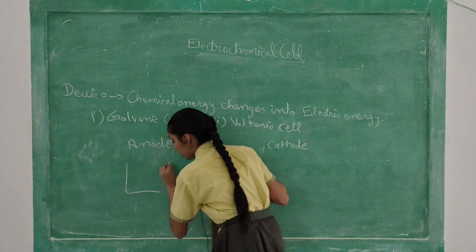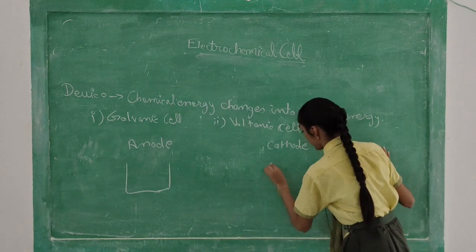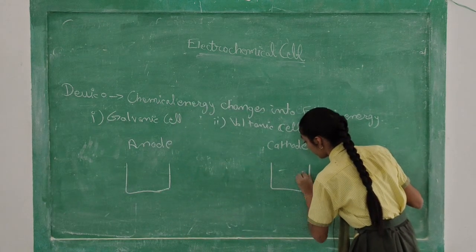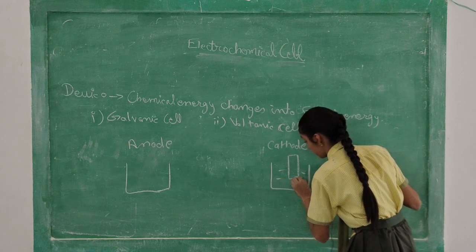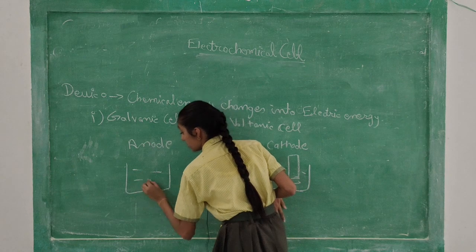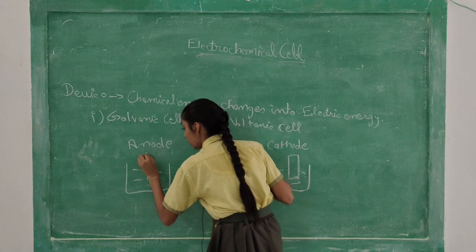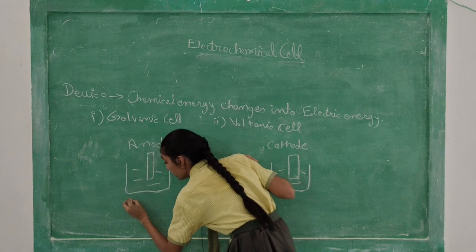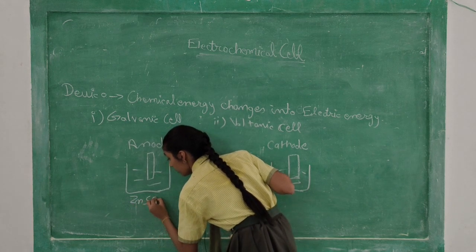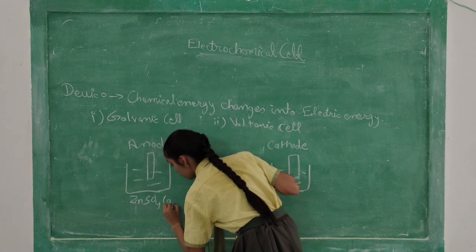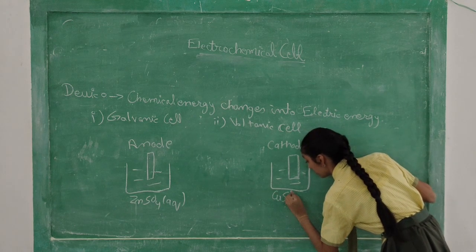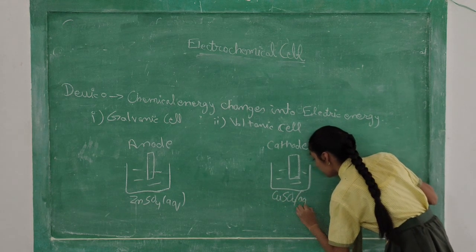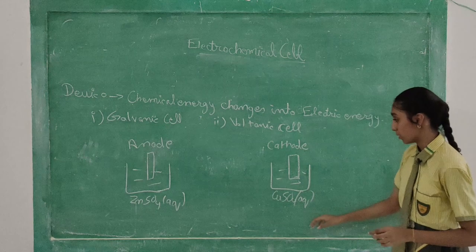Suppose there is a beaker with a solution in it, and there is an electrode. Here is also a solution and again an electrode. This one is ZnSO4, zinc sulfate solution, and this one is CuSO4, copper sulfate solution.